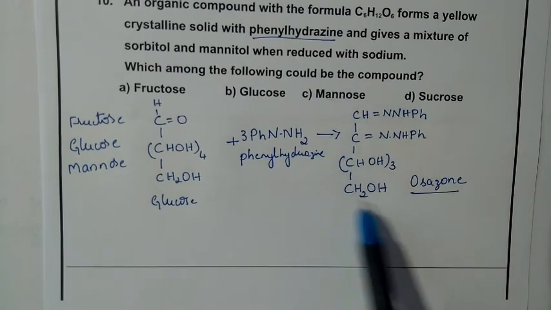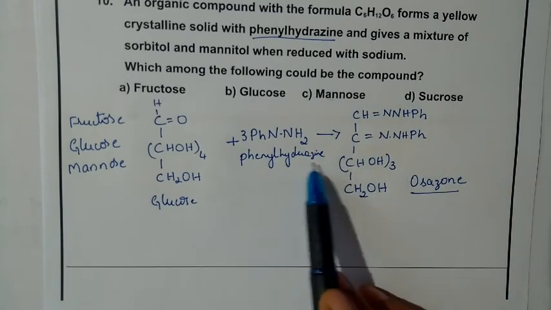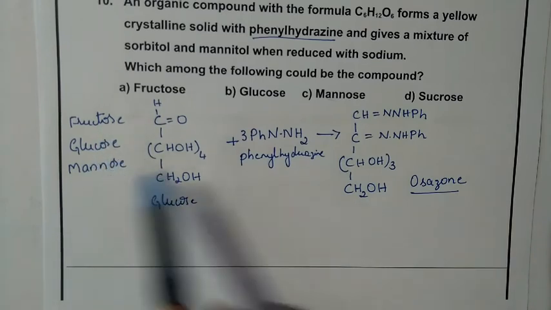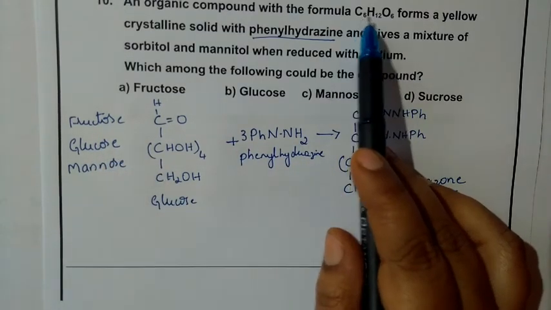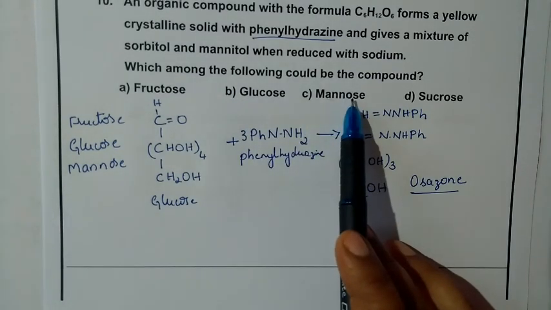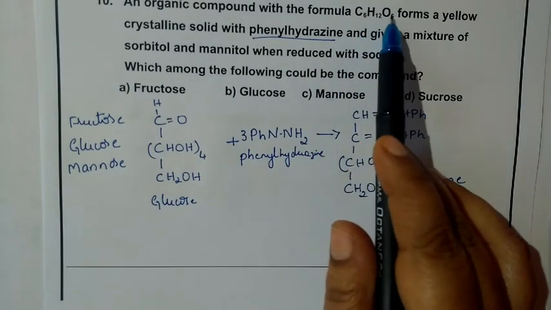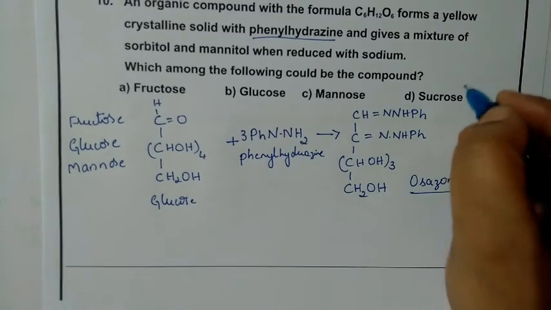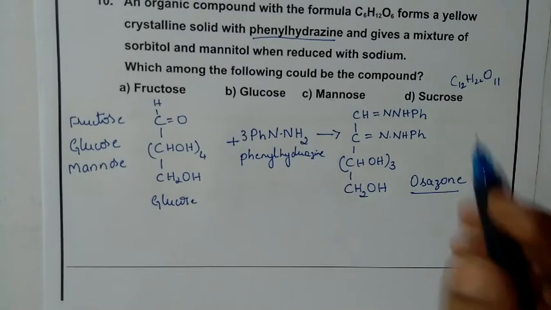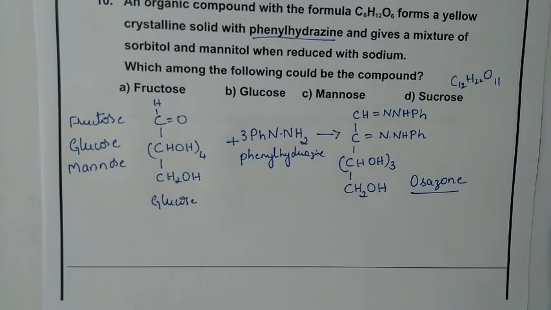So the product after treating with phenylhydrazine, you'll get the same osazone itself for all these three. And the formula you can check, C6H12O6. All these are with the same formula C6H12O6. But sucrose, the formula is C12H22O11. That means that this is not the option. So among these three, one is the correct answer.